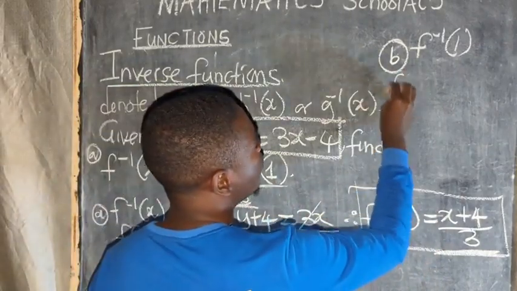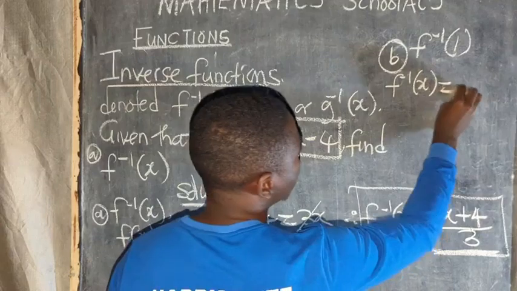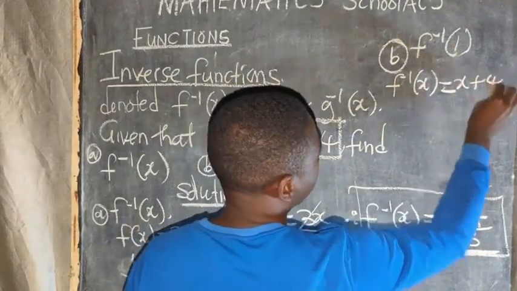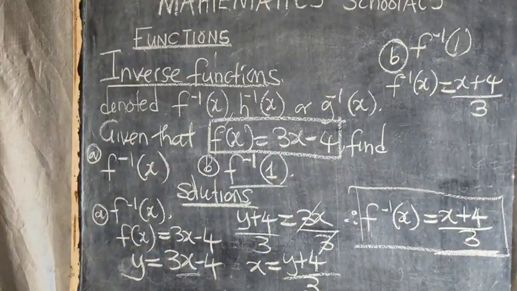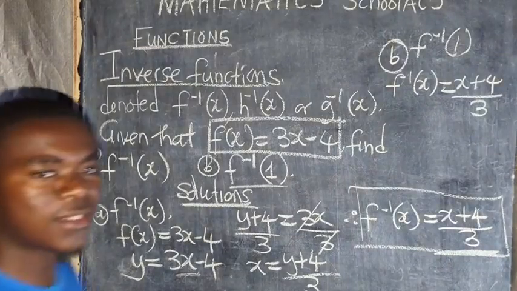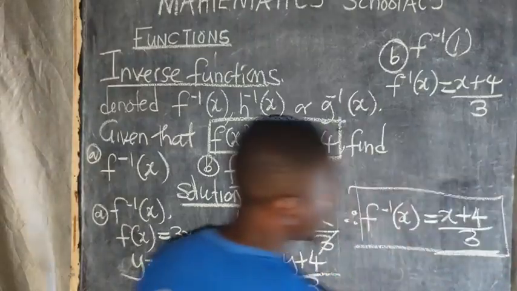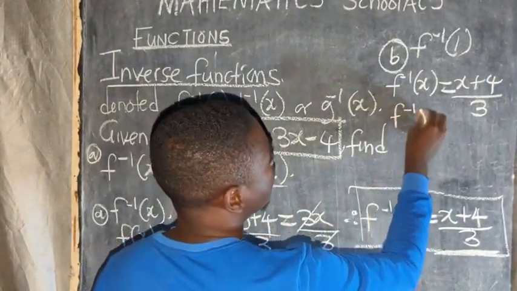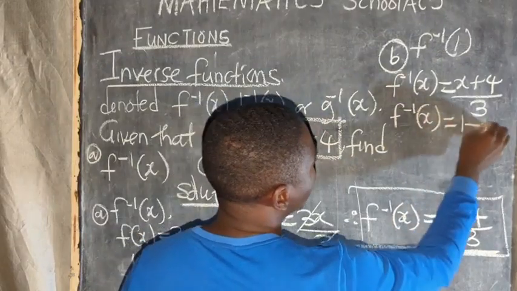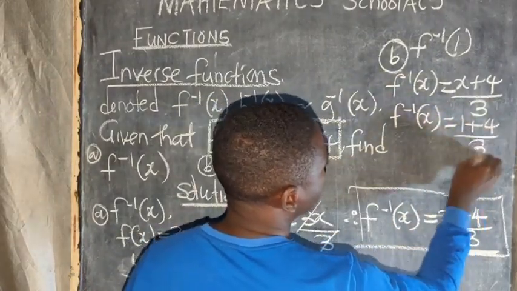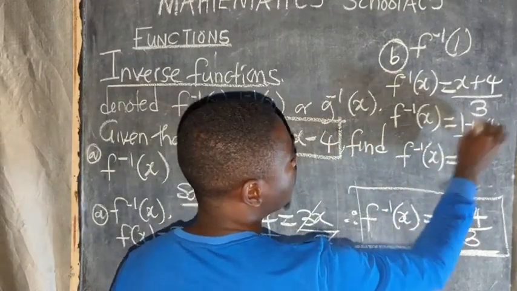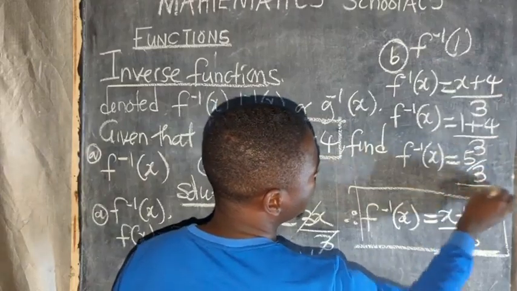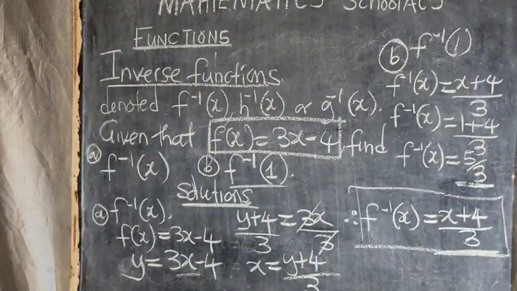So f inverse of x is equal to x plus 4 over 3, then where there is x, we put a 1. So f inverse of 1 is equal to 1 plus 4 over 3, which is 5 over 3. The answer there is 5 over 3.